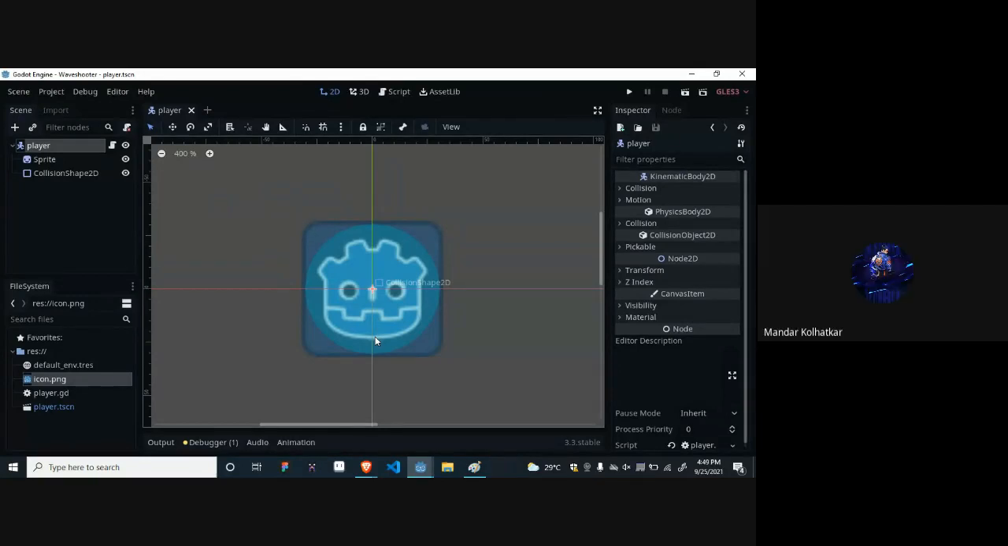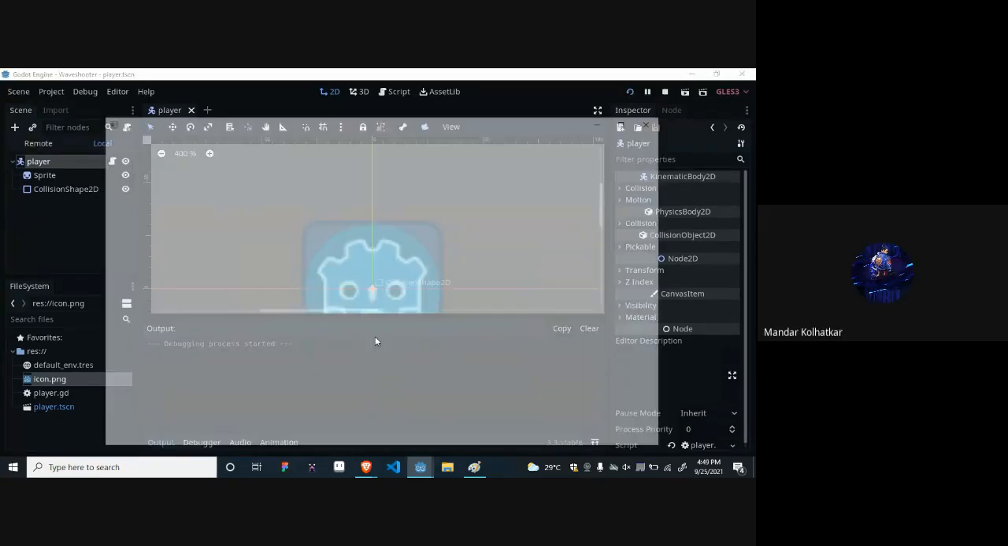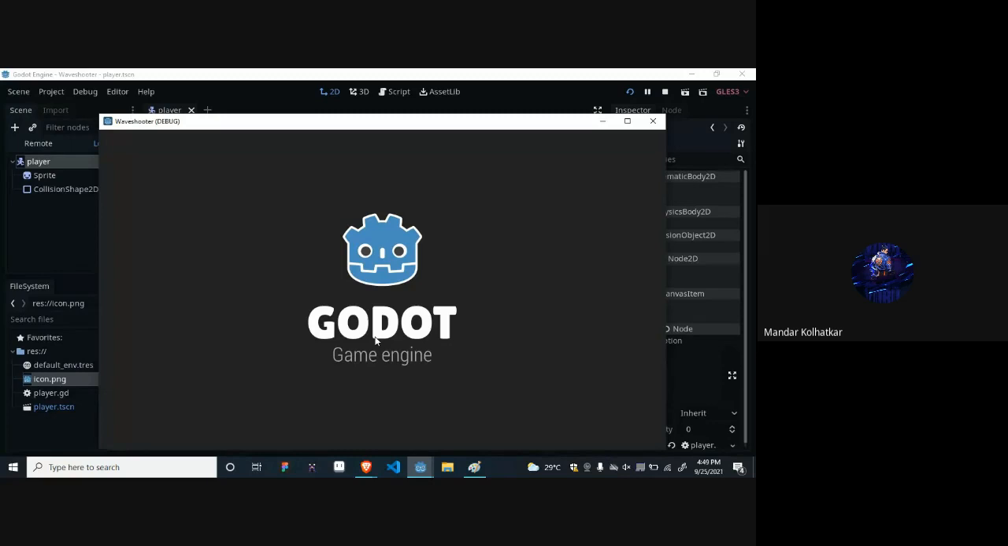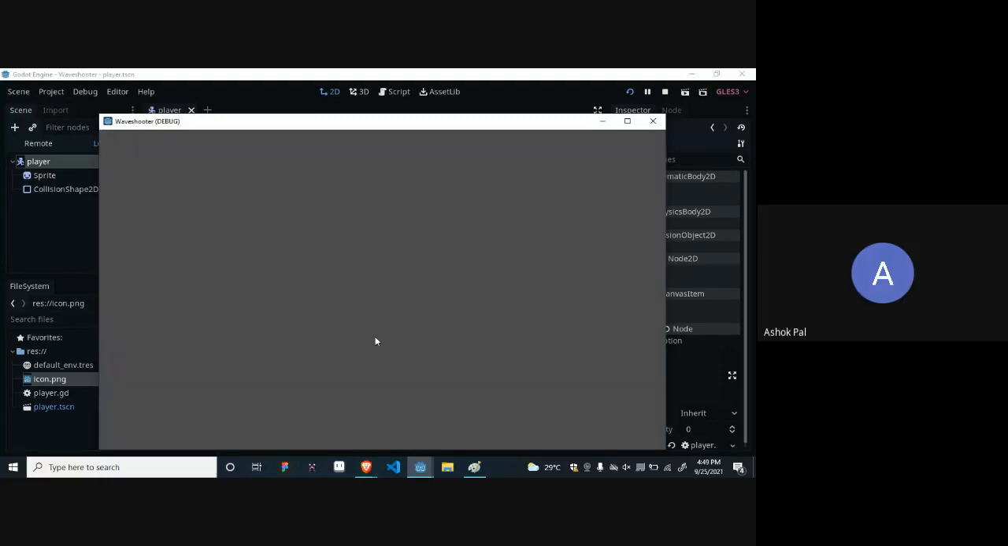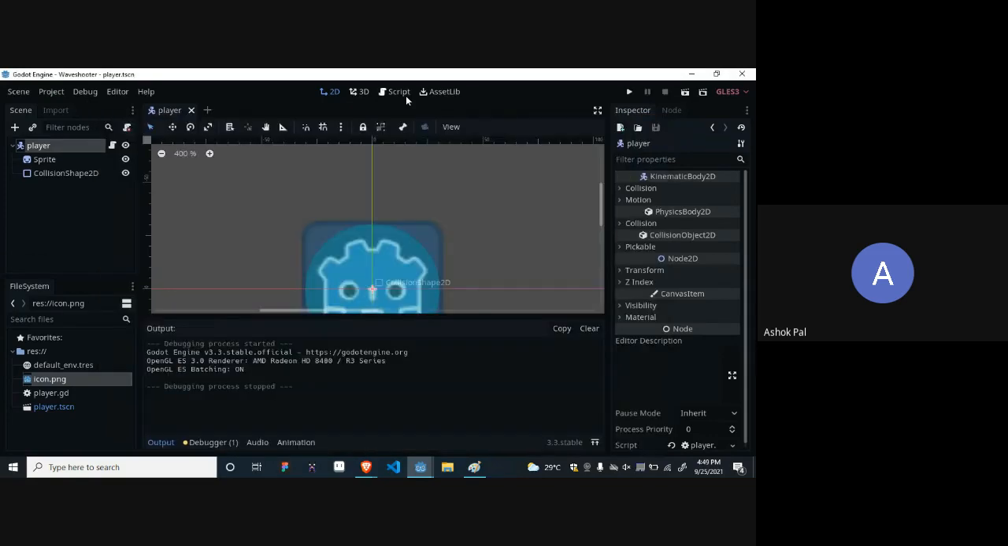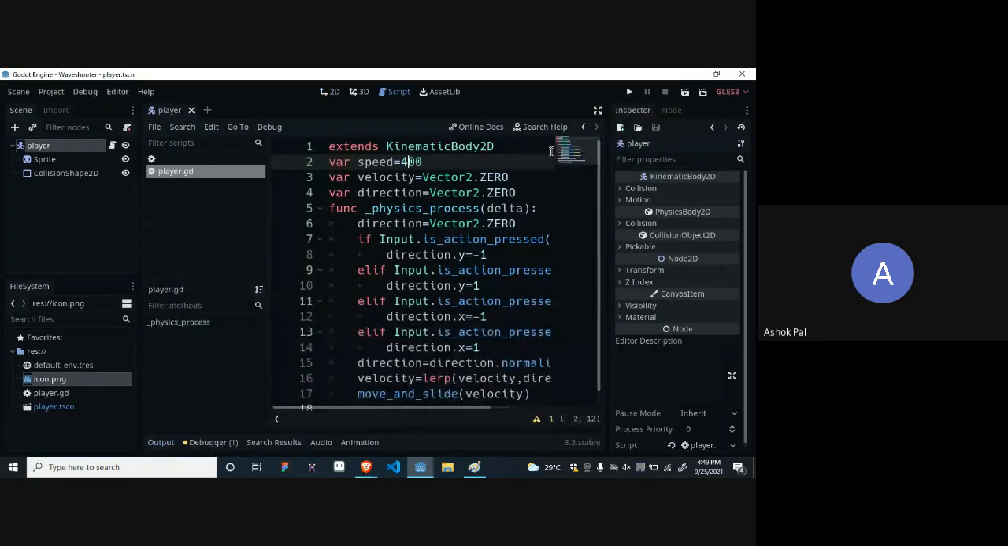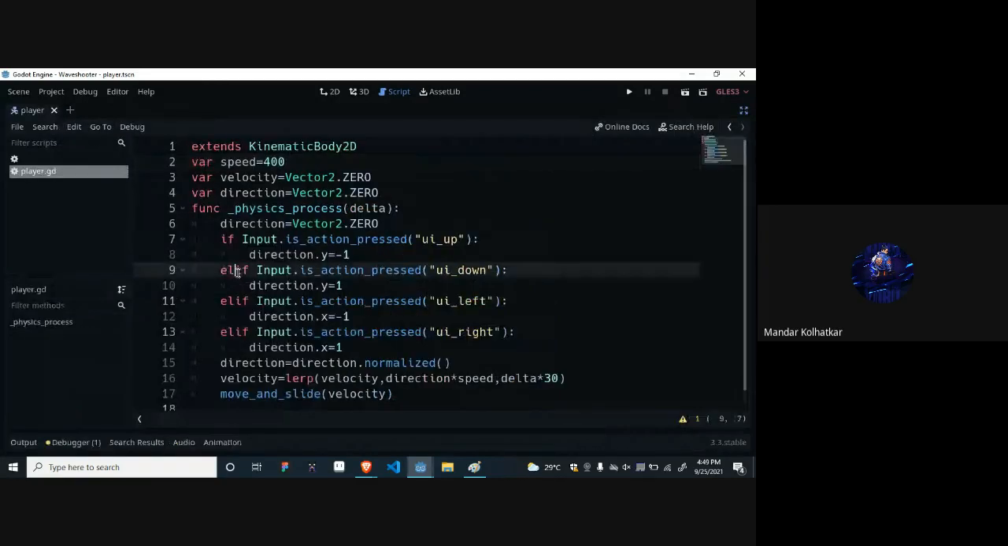Sir, when I press two keys together, it doesn't go diagonally. Yeah, because I have written an else if statement over there. That is why it doesn't move diagonally when you write this type of code. You can write a direct if statement instead. Let me change it to an if statement.